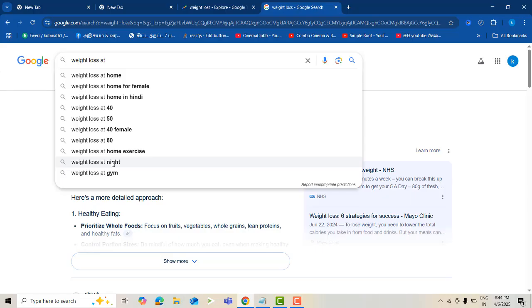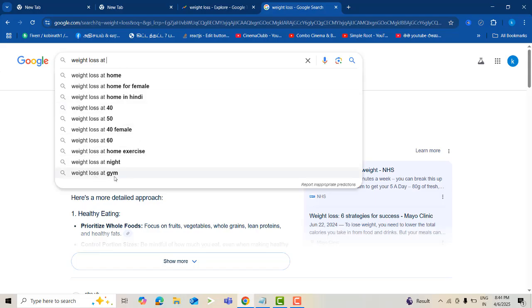Why are people searching like that? Everyone is busy, and only at night time are people free. So they search nighttime activities, how to reduce their weight, and what exercise they can do at night to maintain their weight loss.